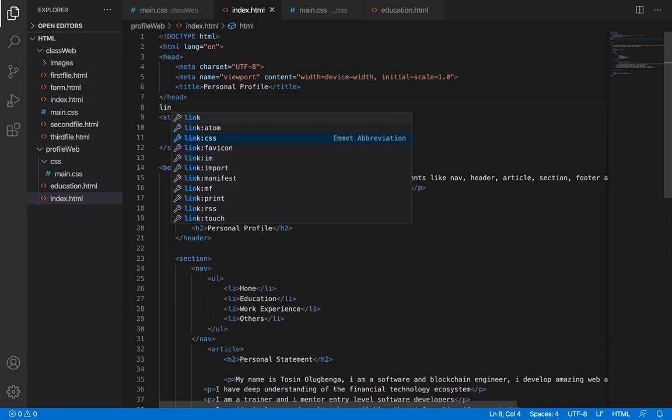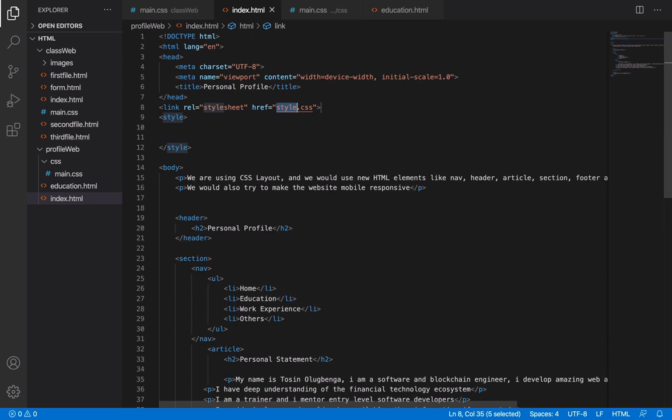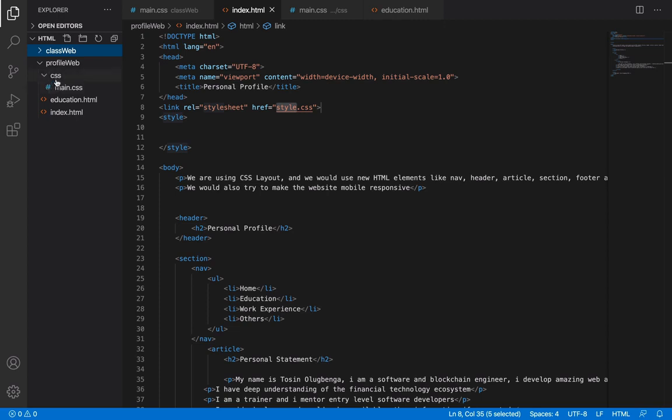CSS is giving us the option link CSS. So this is not the reference I want to use. This is intelligent, so it has zoomed. I named it style.css, but I did not name it style.css. I named it main.css, and it is inside my CSS folder.